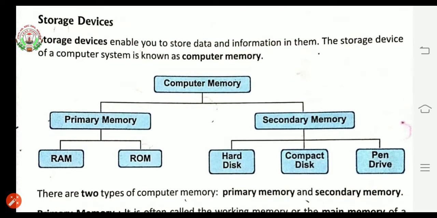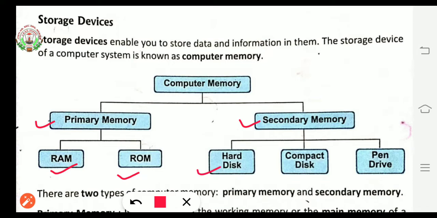Now we are having two types of memory. First, primary memory. Second, secondary memory. The primary memory is further divided into two, or you can say examples of this memory are first RAM, second ROM. Examples of secondary memory: hard disk, compact disk, and pen drive.